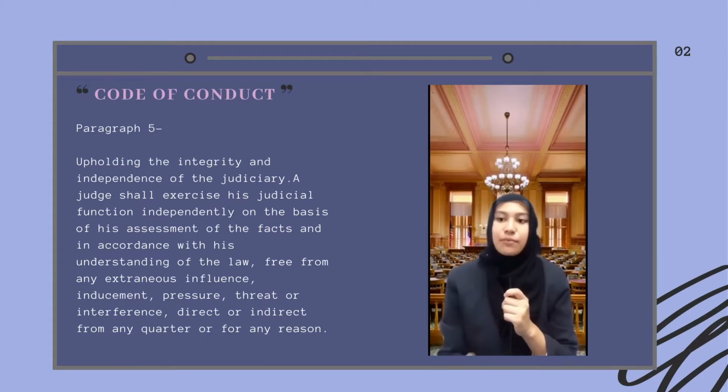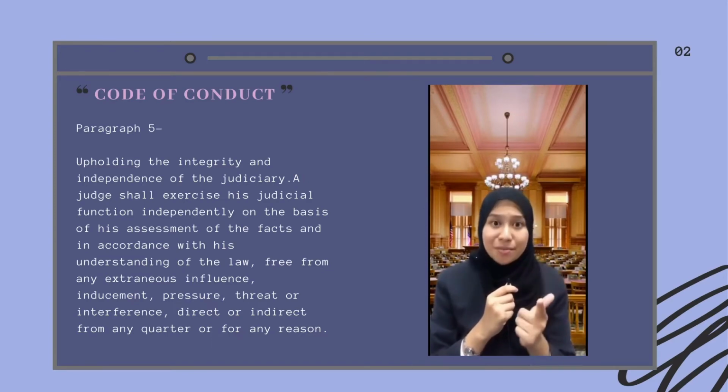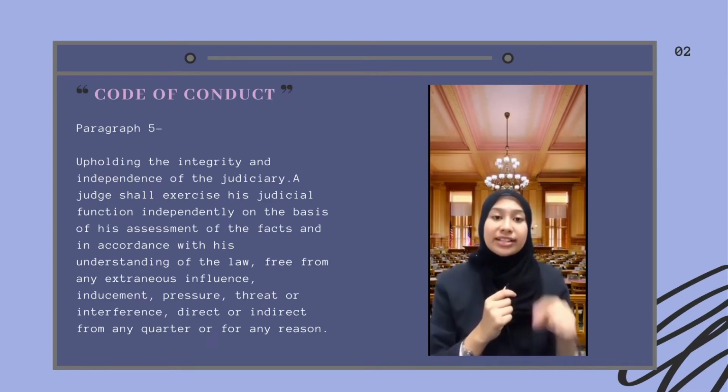Which means that a judge cannot make a decision for a case other than on his understanding of the law itself. Factors such as other people's influence, bribery, and opinions that aren't based on law shall not be exercised during his working years as a judge, because a judge's function is to exercise his whole integrity to make decisions in a case, because punishment will be imposed on someone, and we want that punishment to be fair in the very first place.